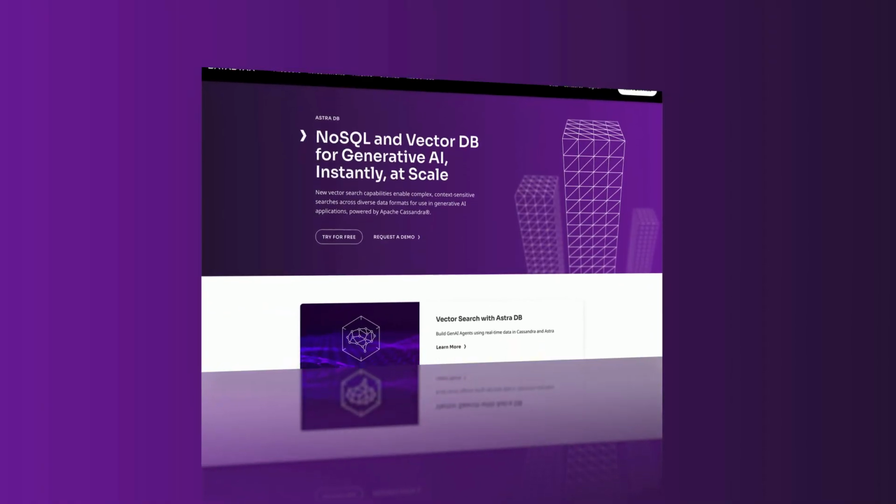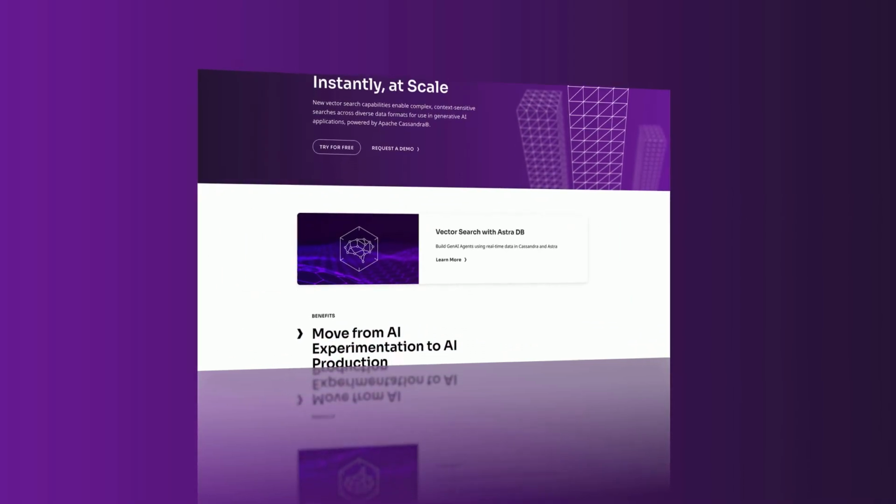For us, the AI piece comes in with the LLMs, where we say we use similarity search to find the relevant content to the question, and then use AI to summarize it, to make it into a nice format that our developers can use. So we use AstraDB and DataStax.